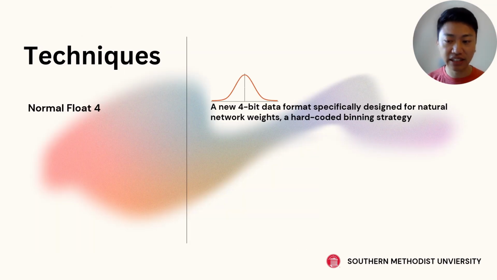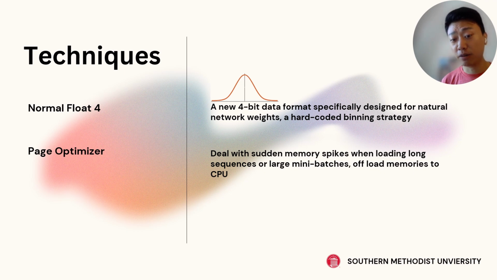They actually designed a new data type suitable for neural network training, and it's basically a hard-coded binning strategy. If you want to go into more detail, feel free to research it. It helps make the neural network more efficient. A paged optimizer is also mentioned in this paper. A paged optimizer is basically for loading a long sequence: you can offload the memory to the CPU, which can help with sudden spikes when you're training on the GPU.